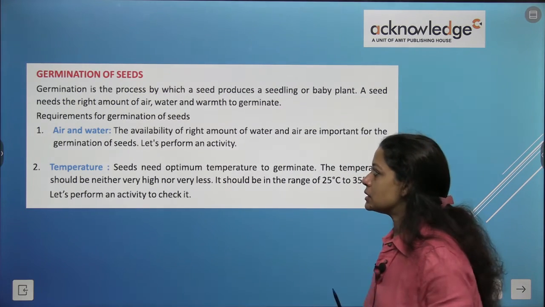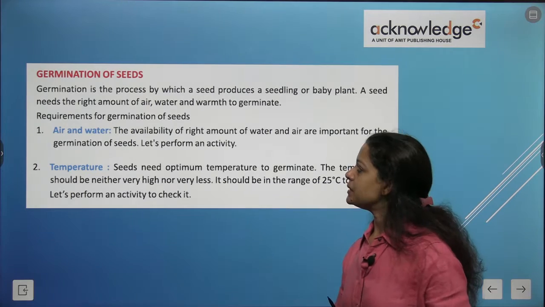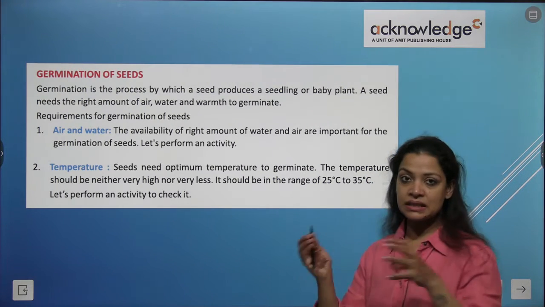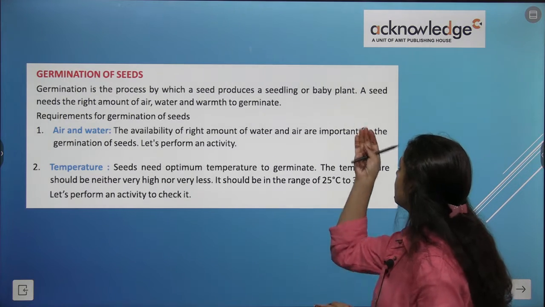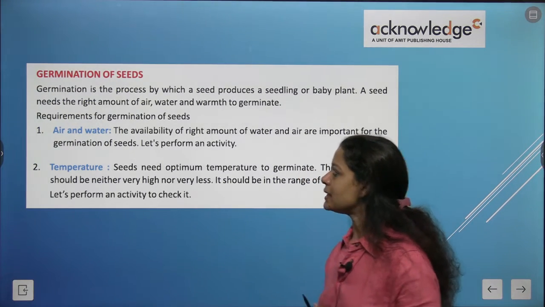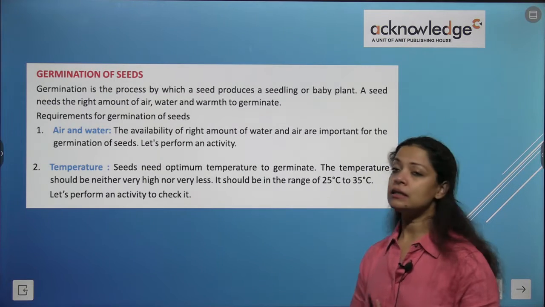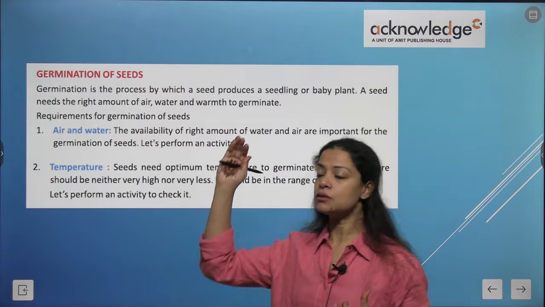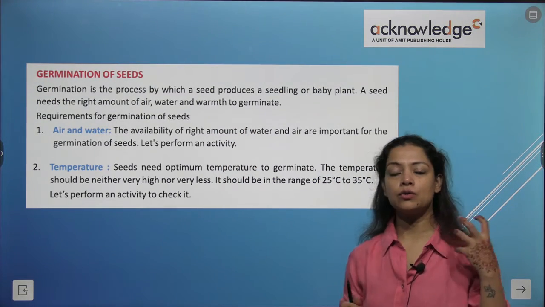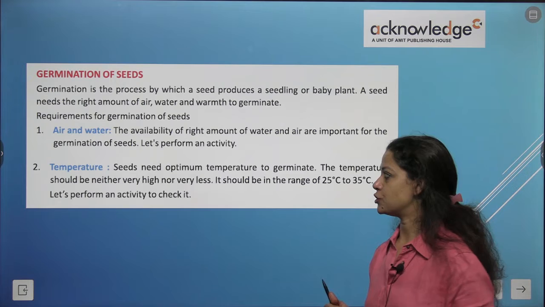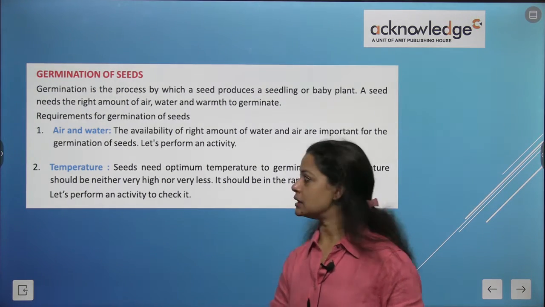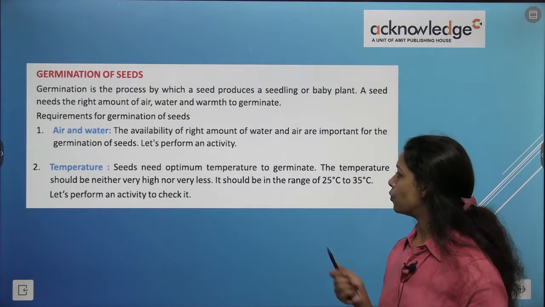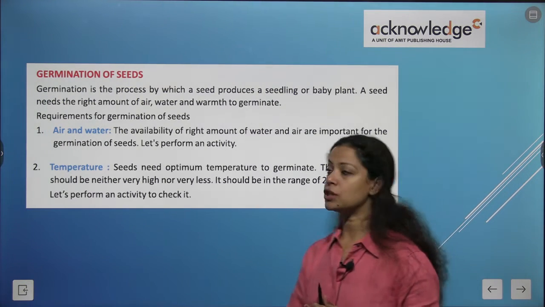First of all, we'll study the germination of seed. Germination is the process by which a seed produces a seedling, that is, a baby plant. A seed needs the right amount of air, water and the exact temperature for germination. So, एक germination of seed के लिए इन कुछ factors का होना जरूरी है, like right amount of water, air and temperature. The requirements of germination are, first, air and water. The availability of the right amount of water and air is important for the germination of seeds.